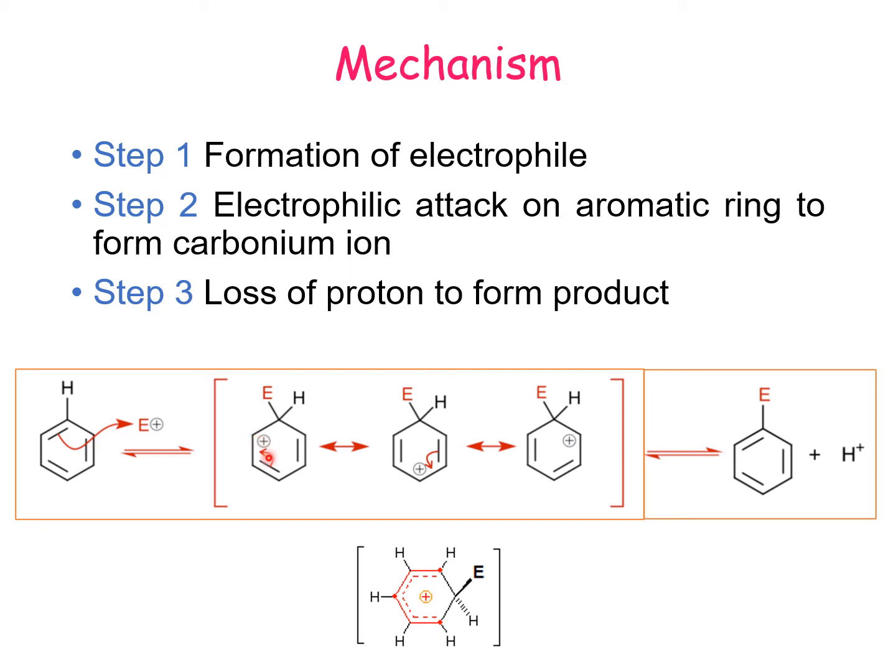But in benzene, this electron deficient center, this positive charge, can be shared by neighboring carbon atoms, and together they can stabilize it by loss of proton. So to regain the aromaticity, benzene prefers to lose the proton. That is why it is substitution and not addition.